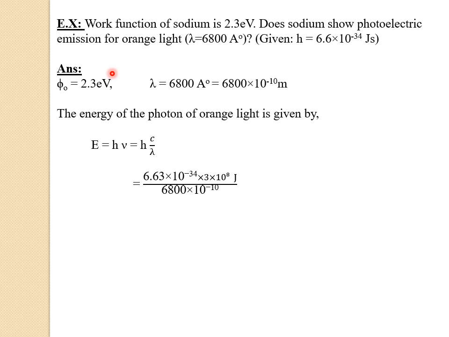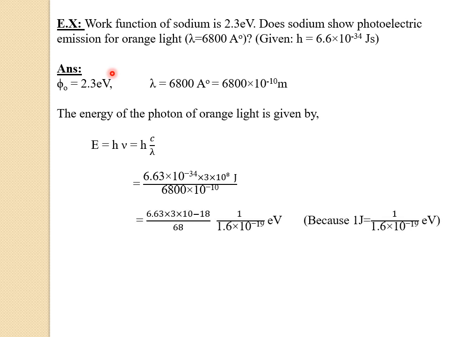But in the question the work function of the sodium is given in terms of electron volt. So we have to convert the answer in terms of electron volt. To convert the answer in terms of electron volt, we have to divide by 1.6 into 10 raised to minus 19. That means 1 joule equals 1 divided by 1.6 into 10 raised to minus 19 electron volt. So I will write these terms as it is into 1 divided by 1.6 into 10 raised to minus 19. The answer will be in terms of electron volt.